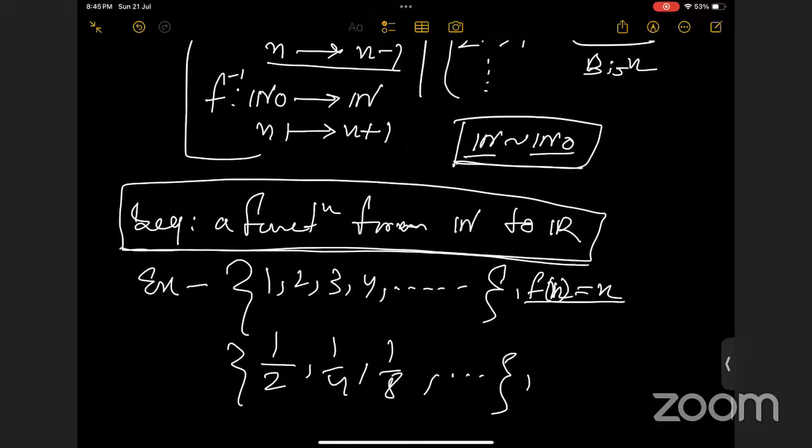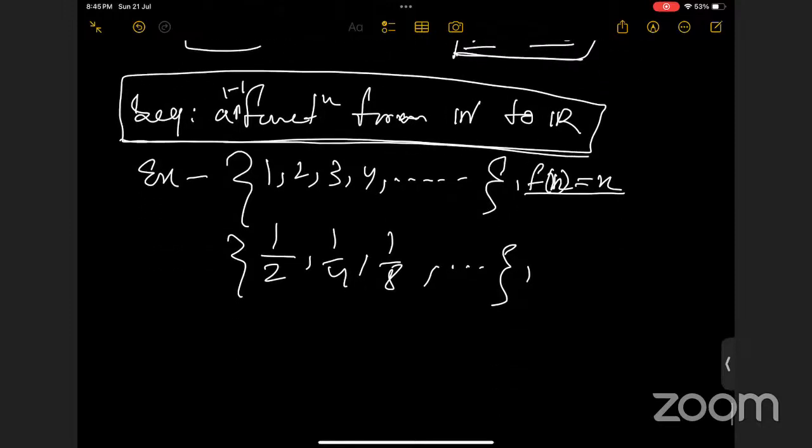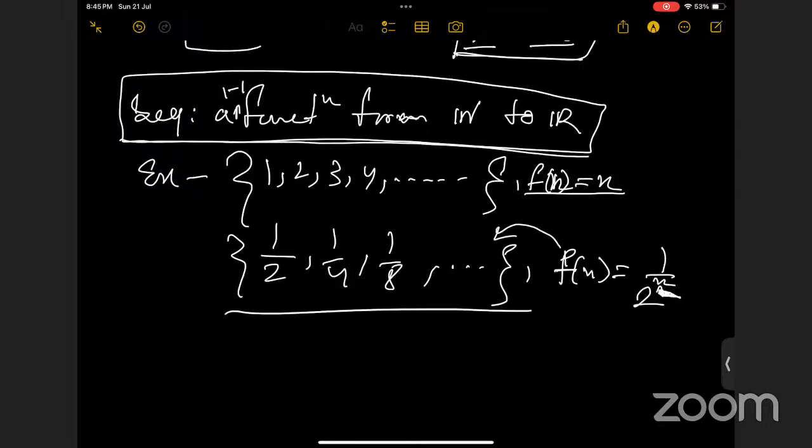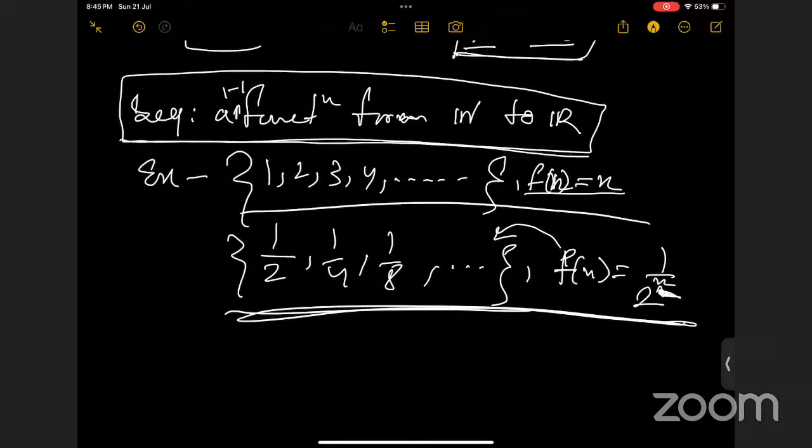It's a one-one function, an injective function. Again, you can say f of n equals 1 by 2 to the power n. Yes, ma'am. So this is the function, and this is the sequence relative to the function. Clear? These are some examples of a sequence.